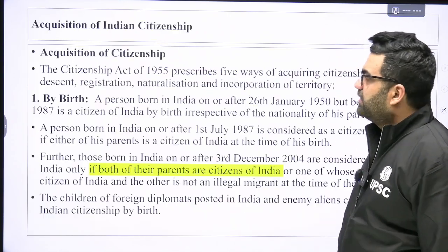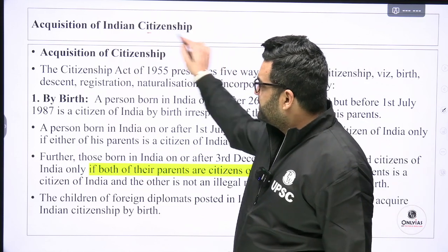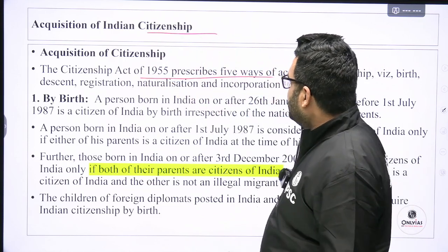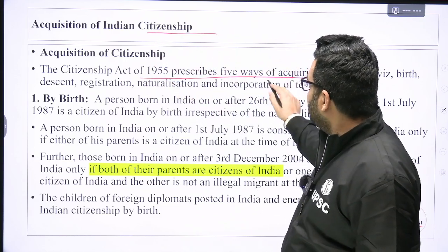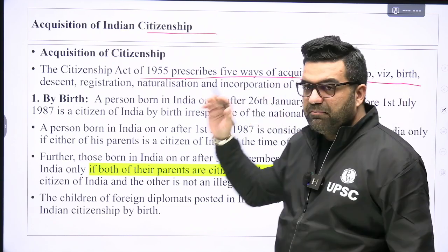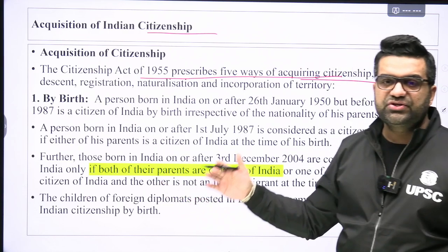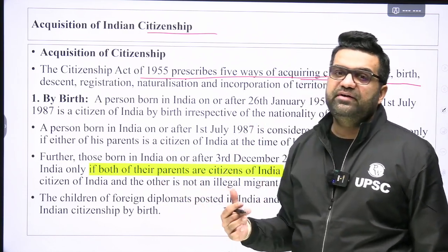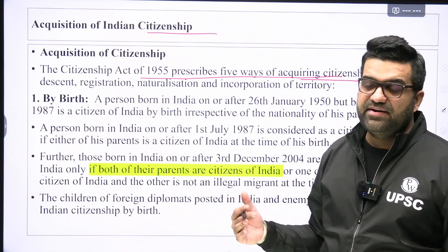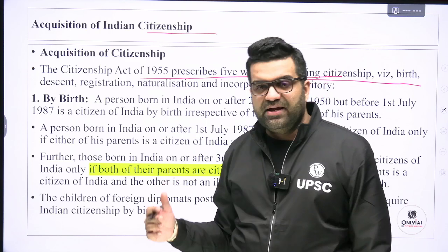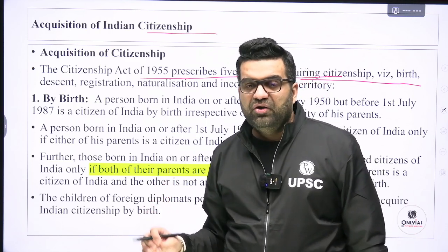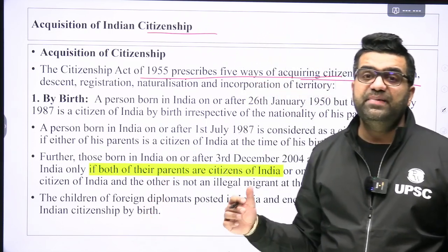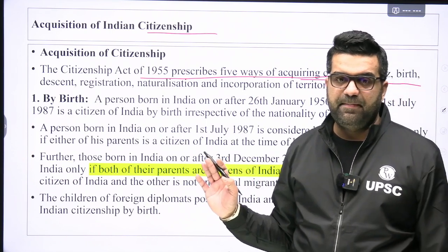Now, acquisition of Indian citizenship. The Citizenship Act 1955 prescribed 5 ways of acquiring citizenship: birth, descent, registration, naturalization, and incorporation of a territory by India. If India acquires any territory, by virtue of India's acquisition of the territory, the people residing in that area might be given the citizenship of India.